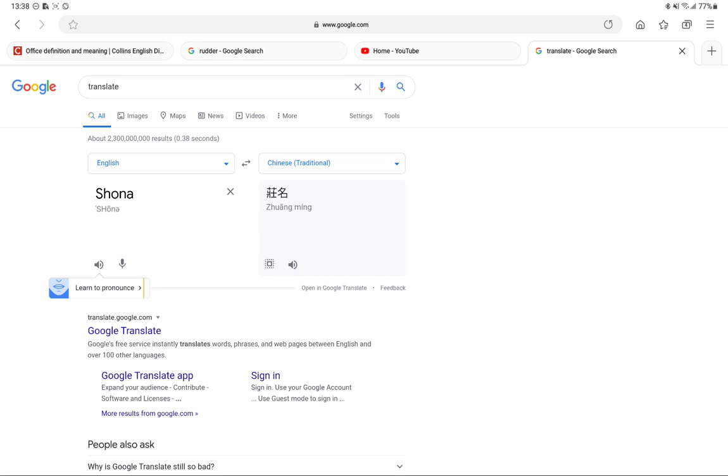Next sample sentence. I feel so guilty and angry about the whole issue. I feel so angry and guilty about the whole issue. I feel so guilty and angry about the whole issue.